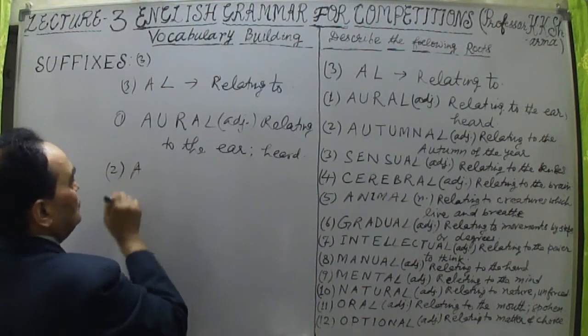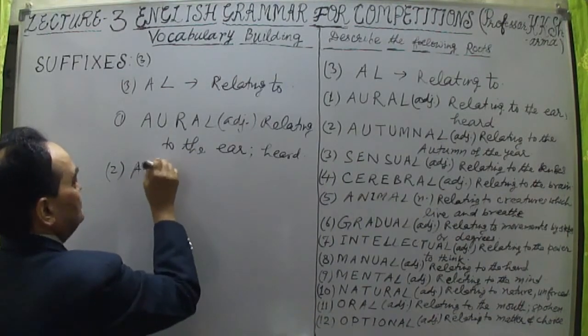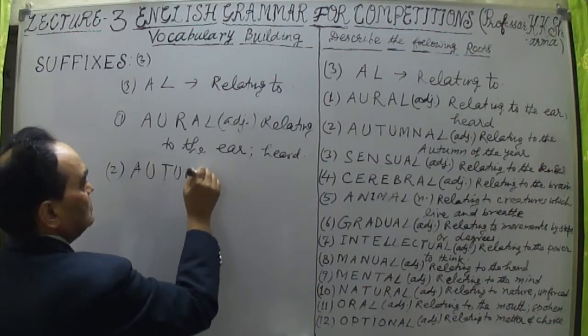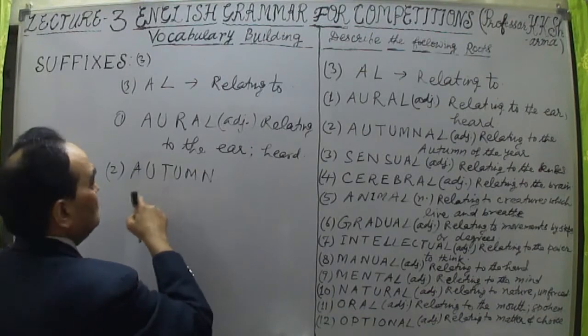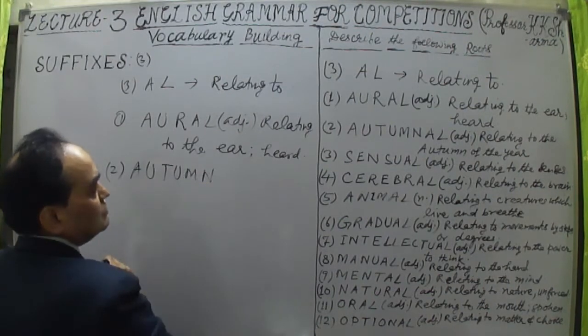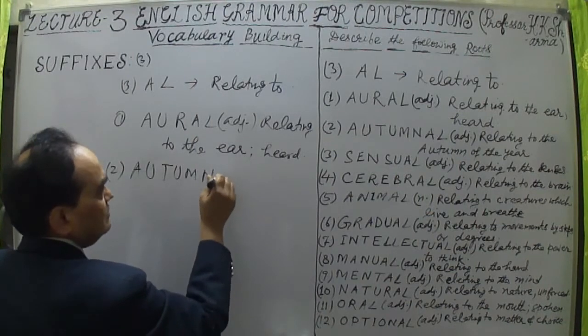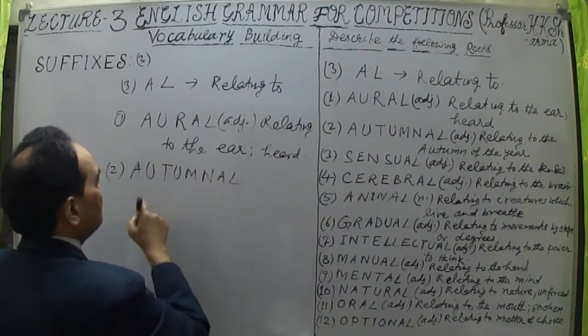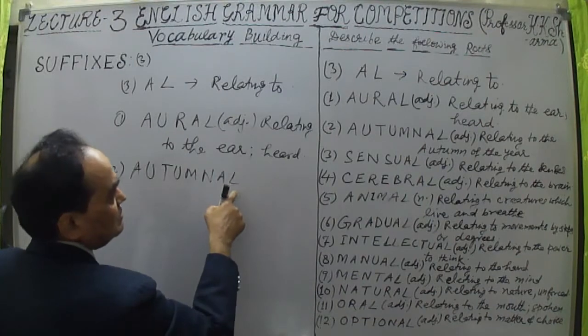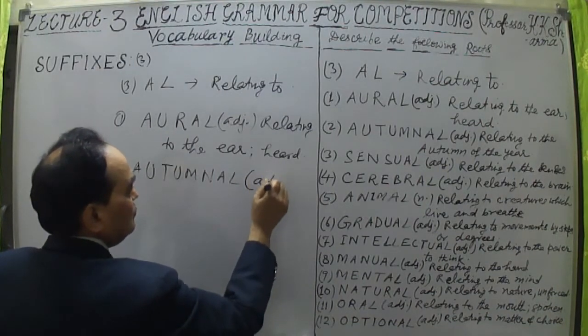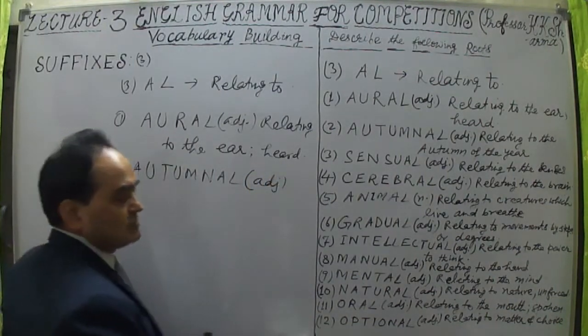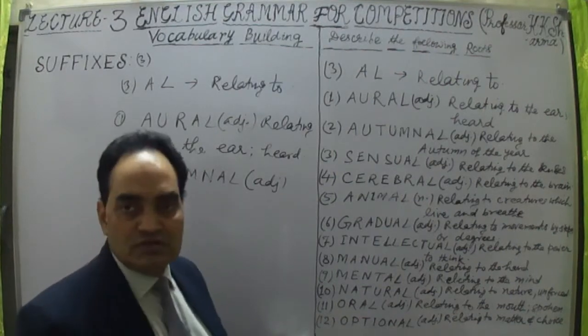Second word let me take. That is autumnal, A-U-T-U-M-N-A-L, autumnal, or autumn. This is known as autumn, but because A-L is there, so autumnal.